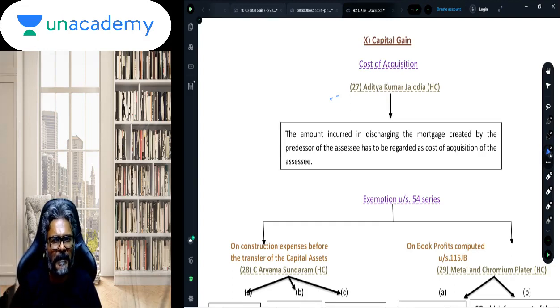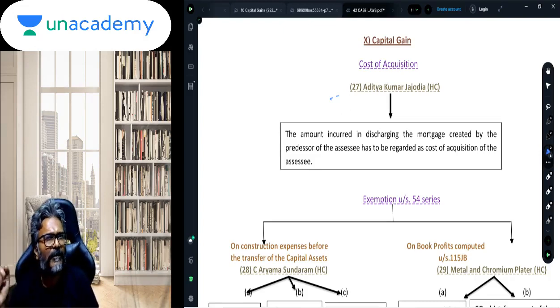In fact, you may remember the case law of R. Arunachalam's case, wherein the encumbrance was put on the property by the father, and the son had to repay the loan to clear that encumbrance on the property. In that case it was held by the Supreme Court that such repayment of loan will qualify as a cost of acquisition. And there was another case law, if you can remember, R. Jagdish Chandran, again a Supreme Court judgment, in which the assessee himself has taken the loan against the property and subsequently repaid that particular loan amount.